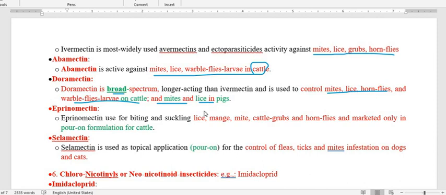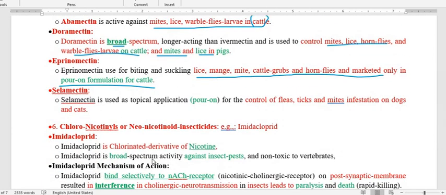Eprinomectin is used for the ectoparasites lice, mange, mites, cattle grubs, and horn flies, and is marketed only in the pour-on formulation for cattle. So the last two groups are left that we are going to discuss.